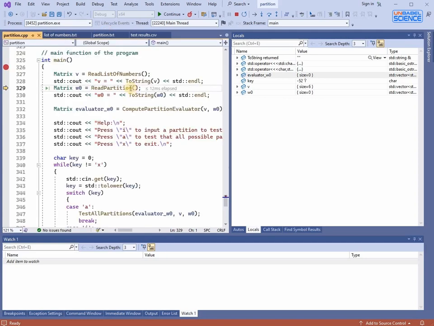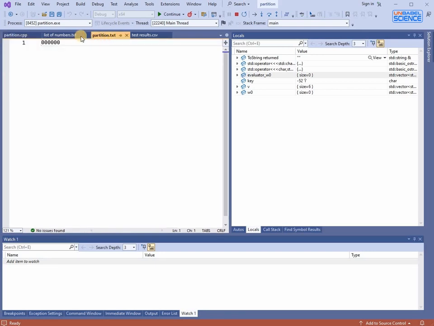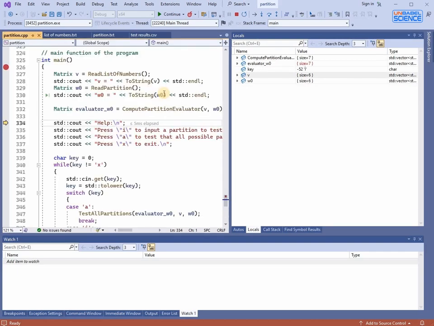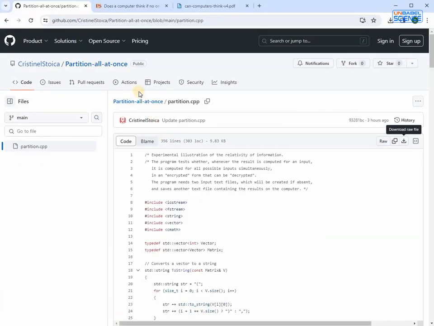You can write your own partition in the file partition.txt as zeros and ones for each number in the list of numbers. This will be the default partition, the partition that the program verifies and from whose result it then decrypts the result for any other partition. Then the program asks you what to do and it does it. The math behind the algorithm is explained in my paper.